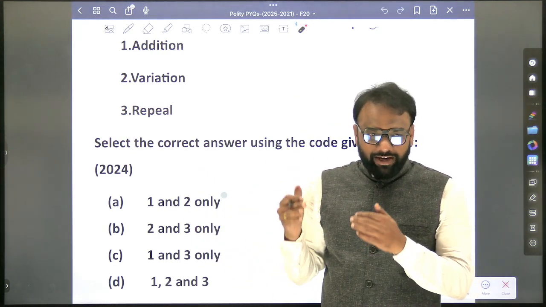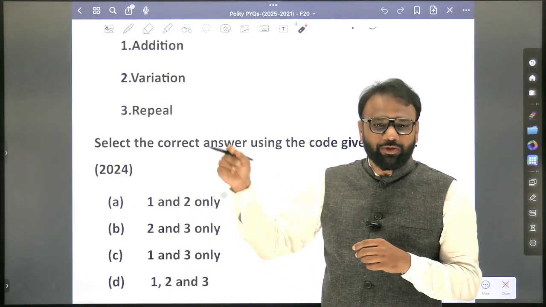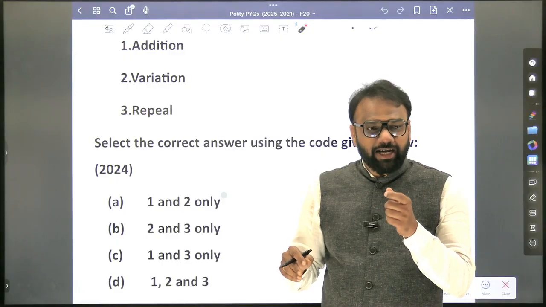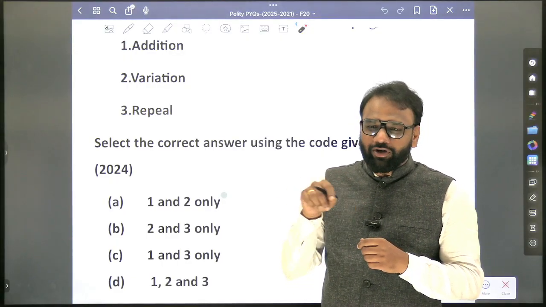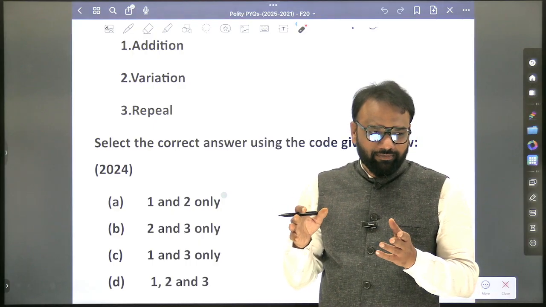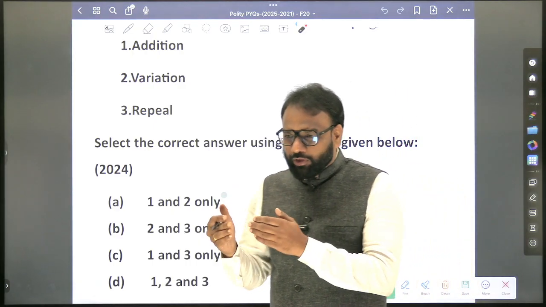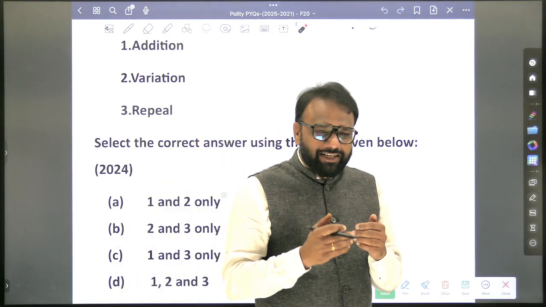So why did we come across this concept? Because already in 2025 they asked. Now if the same question is extended to this amendment, whether the judicial review power is limited or unlimited, it is unlimited. Now, judicial review power, who all enjoys it? Supreme Court or High Court or both? Both. The power of judicial review has been explicitly conferred on the Supreme Court. True or false? The power of judicial review has been explicitly conferred on the High Court.